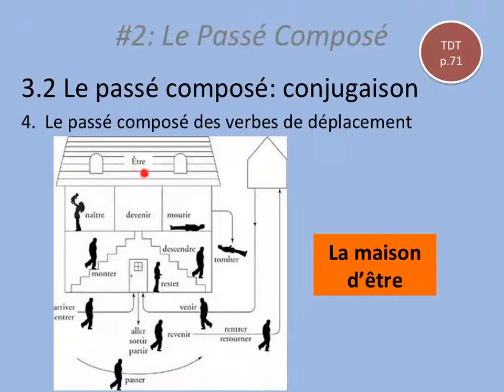So here we have être, the house of être. We have naître, to be born. Devenir, to become. Mourir, to die. Monter, to go up. Descendre, to go down. Tomber, to fall. Arriver, entrer, to arrive, to enter.